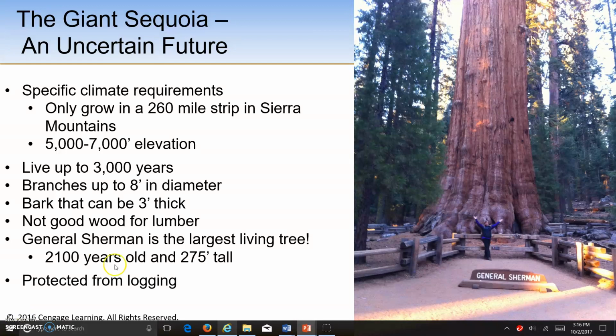There is concern in regards to climate change impact on these trees, and research is currently being done. In addition, it's worth noting that these trees have been protected from logging for over 100 years thanks to President Theodore Roosevelt. In 1991, it even became illegal to harvest a fallen giant sequoia tree. So these trees are definitely protected.